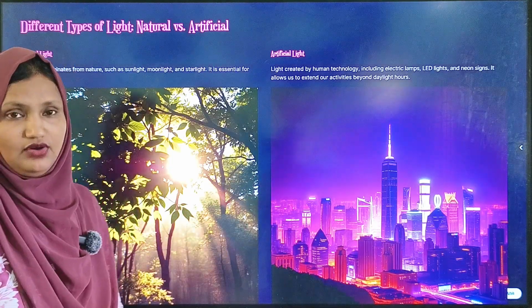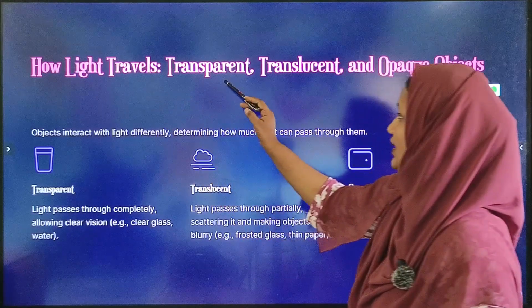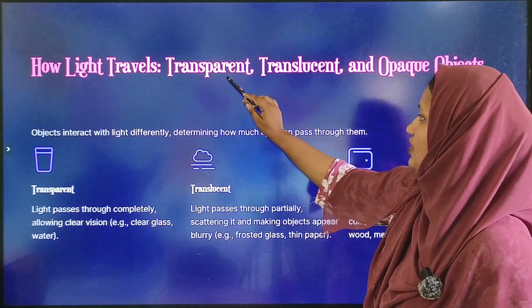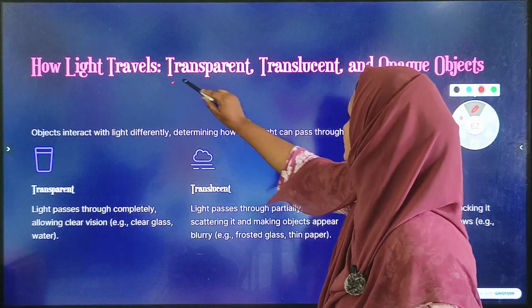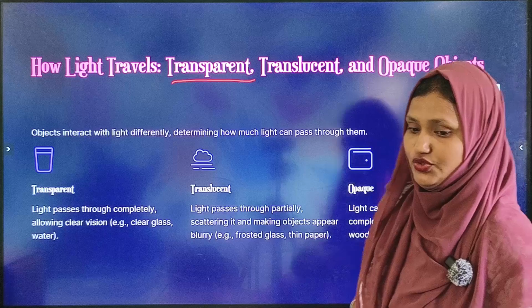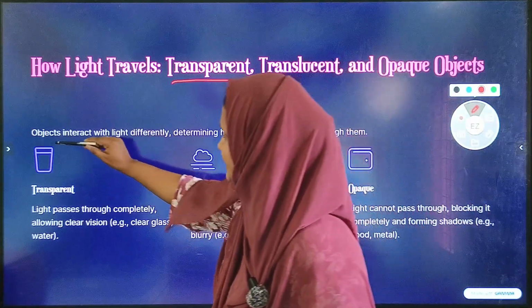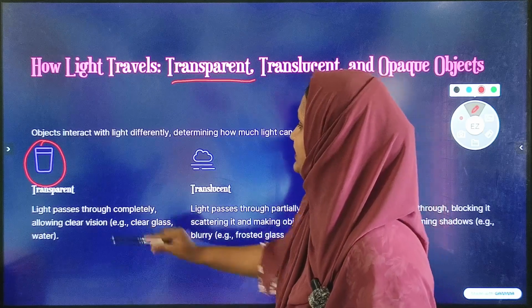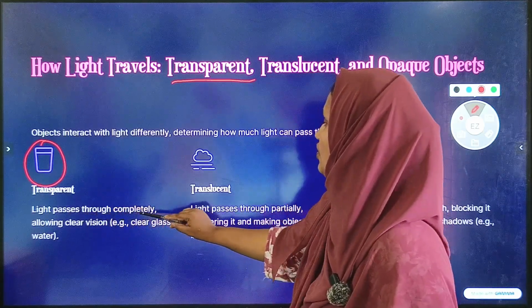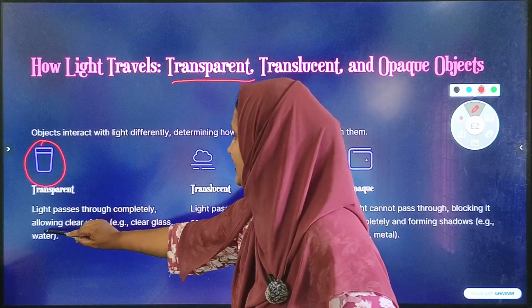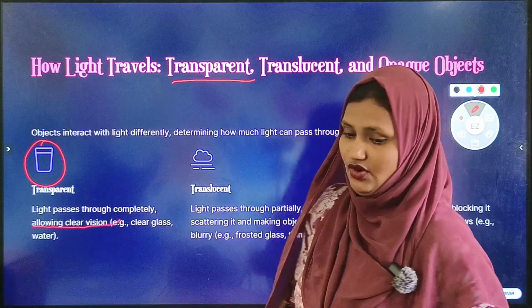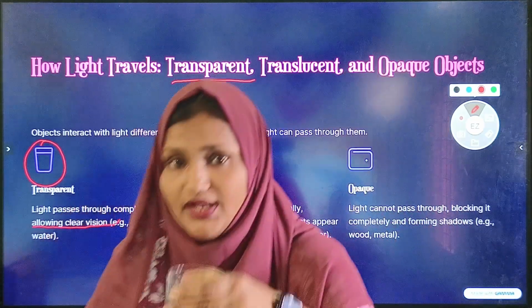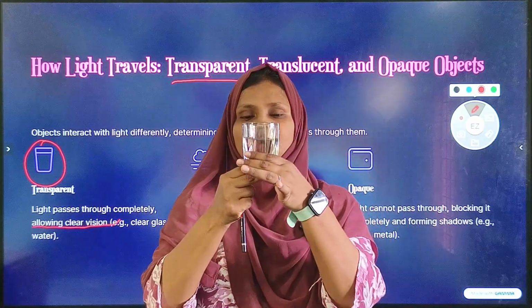Now next, how does light travel through a transparent object? I'll show you something here. This glass is an example of a transparent object. Light will pass through completely, allowing clear vision. Now you can see a real life example. This glass is a transparent object.